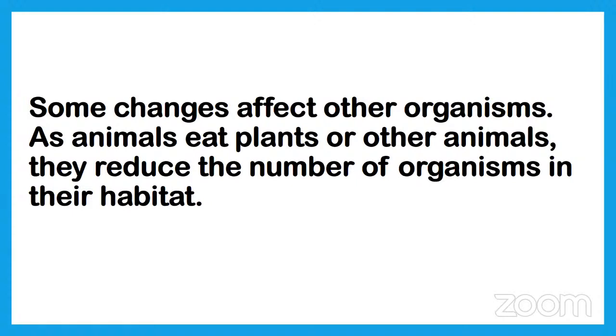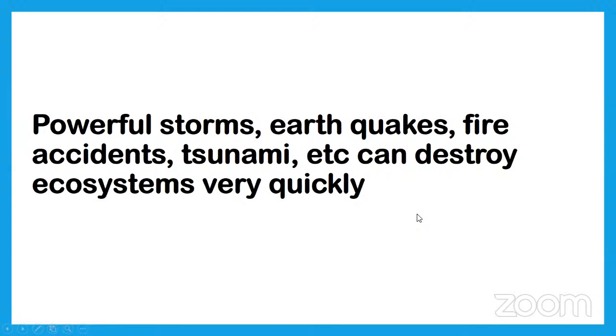So we should not harm any living organism in the ecosystem or in the food chain. In a food chain we find producers, herbivores, carnivores, decomposers. Is it true or not, children? Yes. There are also some other reasons for change in the ecosystem or in nature: powerful storms, earthquakes, fire accidents, tsunami, etc. can destroy ecosystems very quickly. I already discussed these natural calamities like earthquakes and fire accidents.